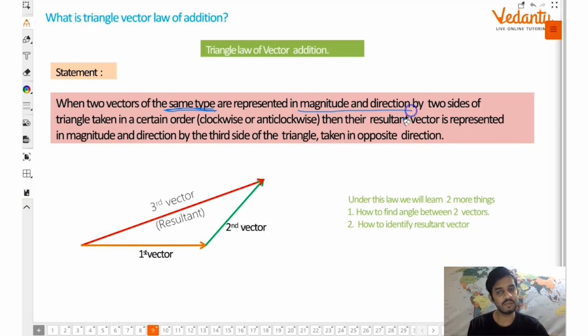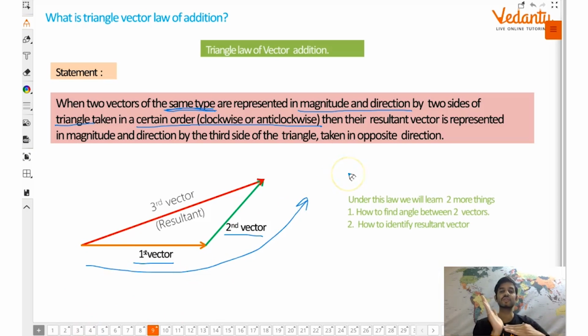Represented magnitude and direction, that we all know, by two sides of a triangle taken in certain order. Taken in certain order, what does it mean? It means if this is the first vector and this is the second vector, on the head of the first vector, second vector should come. The tail of the second vector should be on the head of the first vector. Then they are said to be in order, like this. Okay, in a continuation sort of way. In that case, the resultant will be given by the third side of the triangle taken in opposite order.